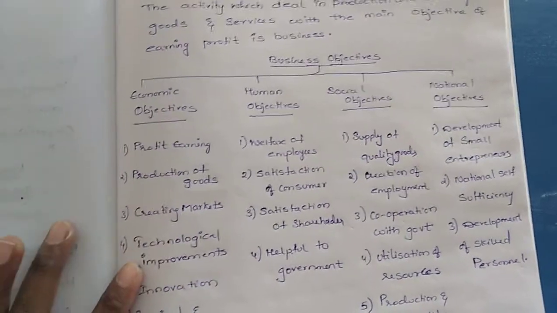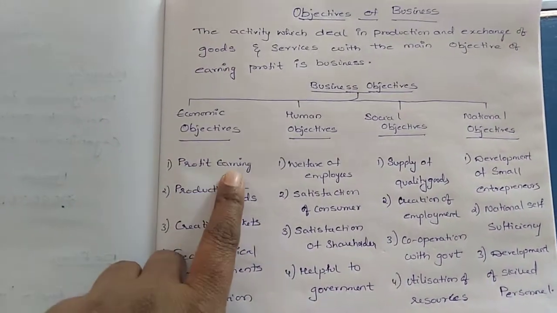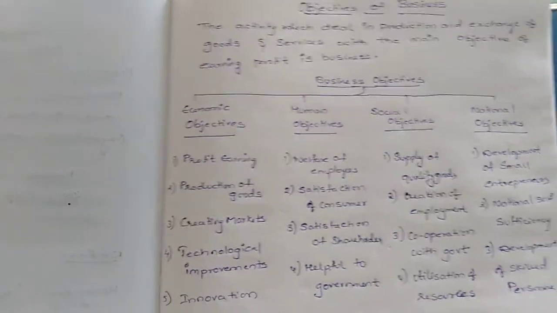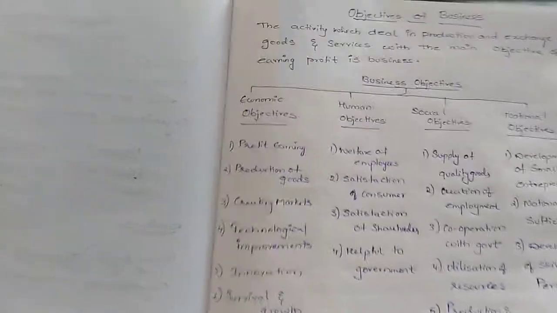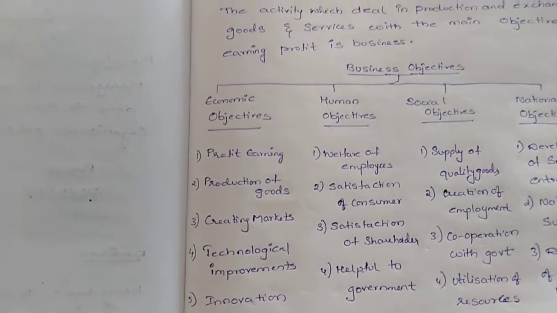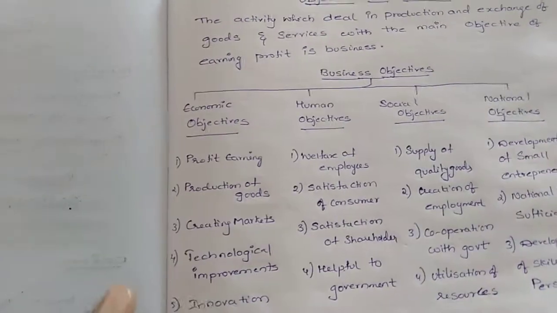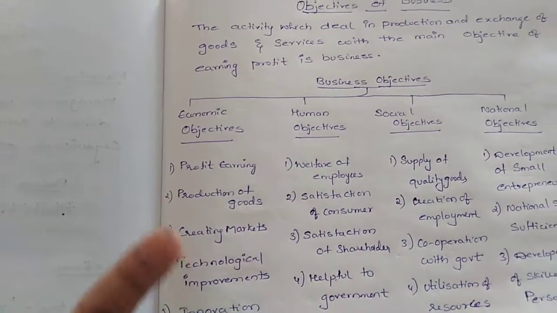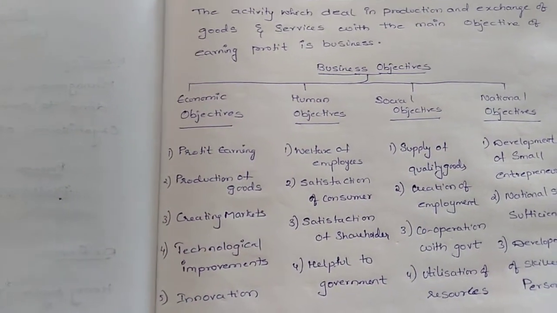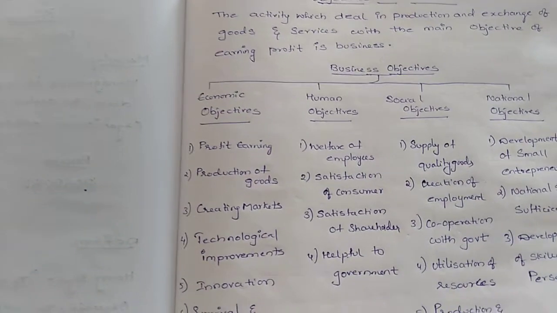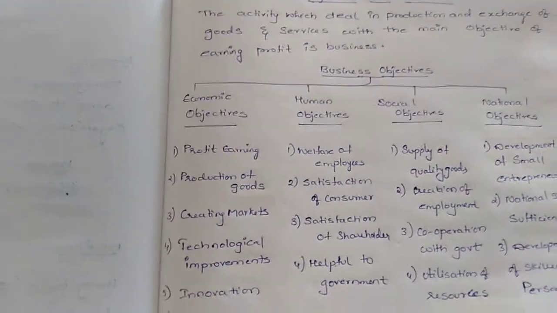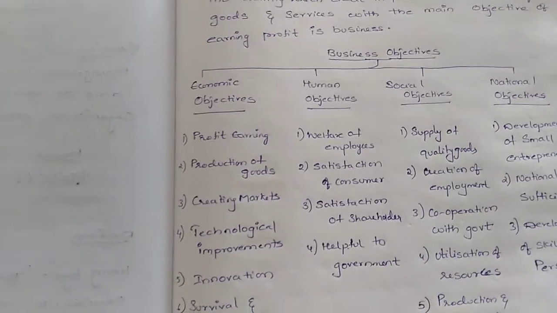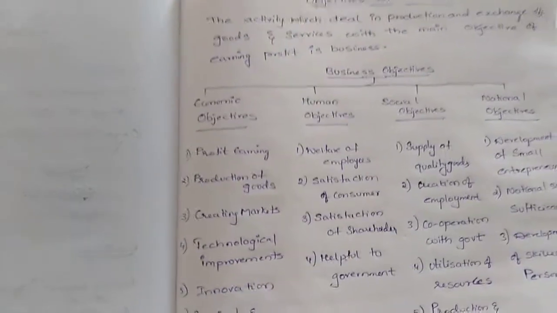In economic objectives, the first is profit earning. Economic means wealth, and we will be discussing that here. Why is it called profit earning? For what purpose do they start a business? For earning profit. If they are earning profit only, the businessman can survive in the business, he can expand the business, and he can diversify the business.